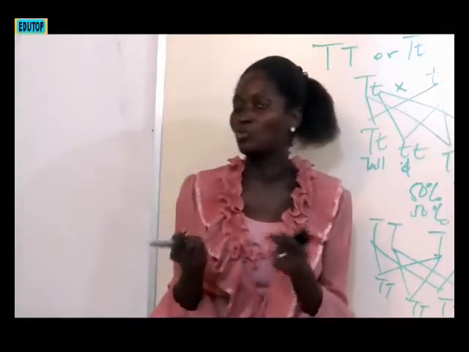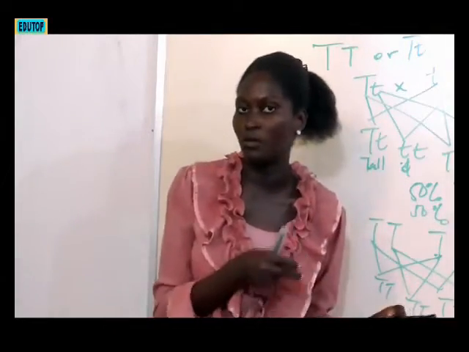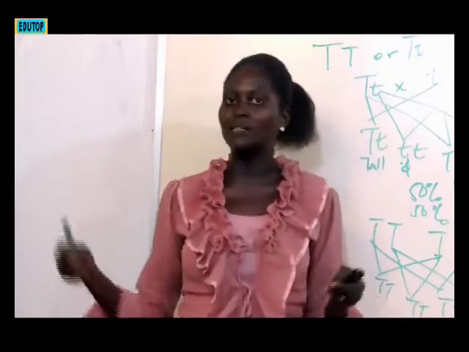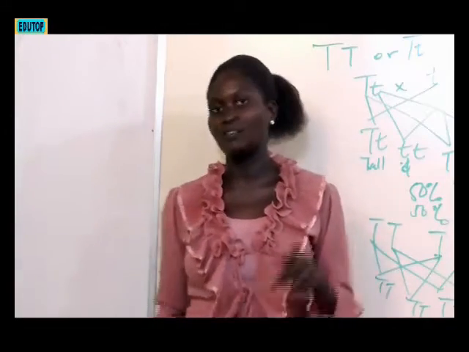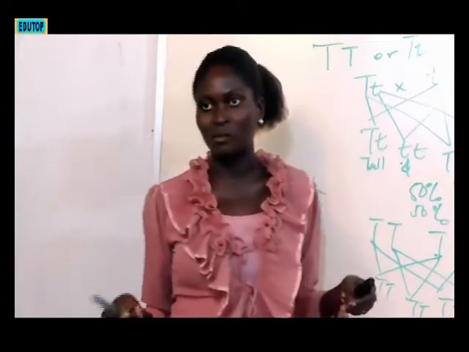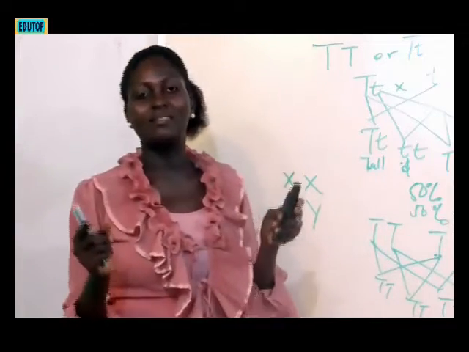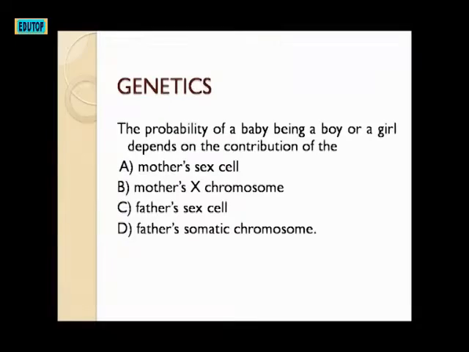But now we have ruled out 2 options for us: the mother's sex cell and the mother's X chromosome. But we still have the father's sex cell and the father's somatic chromosome. The sex cell is the father's. So the answer is C, the father's sex cell. Nothing to do with the mother at all.